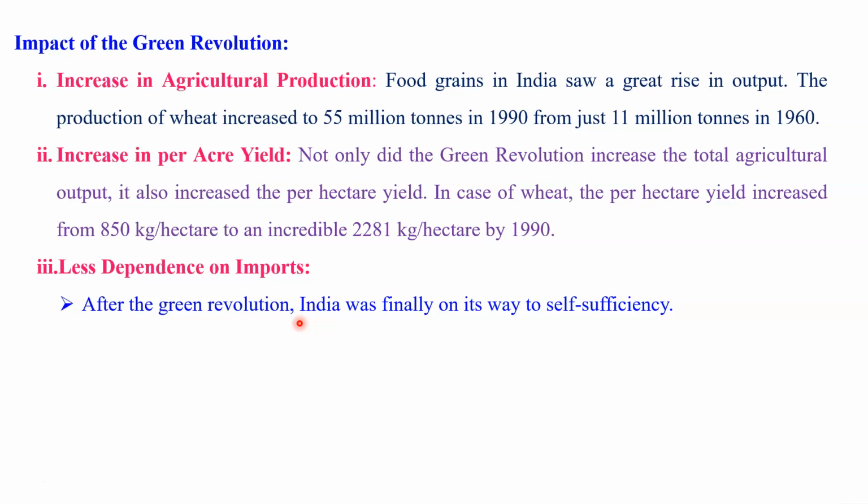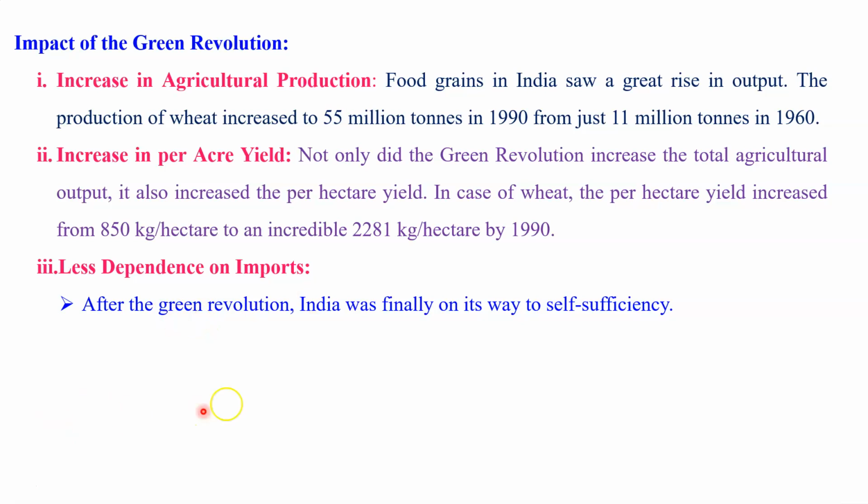So when we see this impact, less dependence on imports, it is because at that time we imported a lot of wheat from America, Canada and some other European countries, and the quality of that wheat was very poor. Therefore there was a need to increase our own production of various crops, especially food grains, so that we could fulfill the needs of our Indian population.